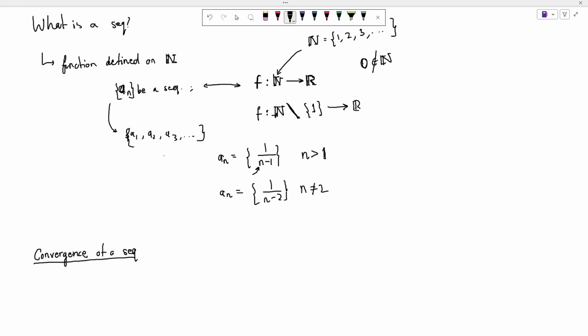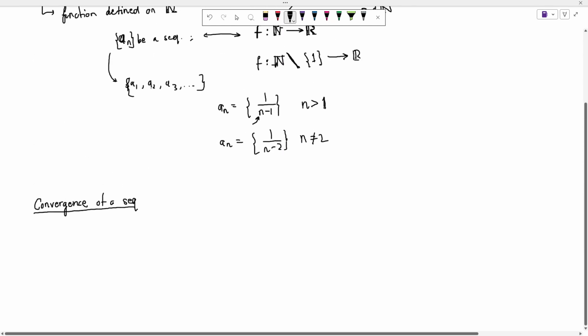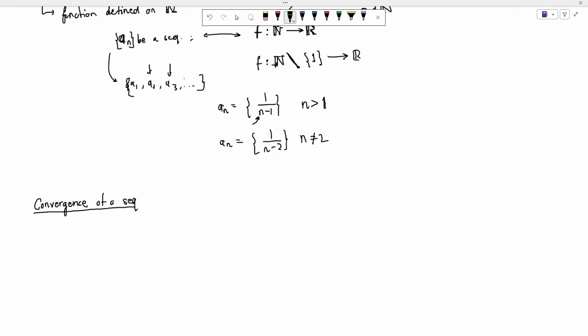So I want to know what happens at the extreme long run. I am not interested in the short run, I am interested in the long run. I want to know whether these values get very close to one particular value, or whether they are diverging off to somewhere else. What happens in the long run?